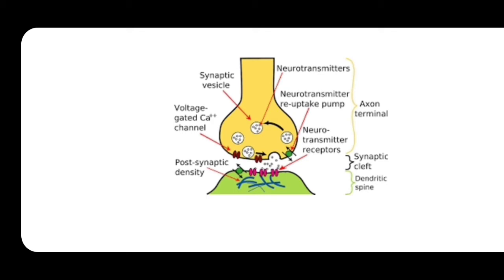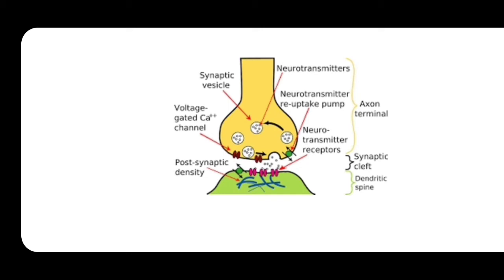I had told, when I was telling about the generation and conduction of the nerve impulse, that the neuronal or axonal membrane consists of different ion channels, which are selectively permeable for different ions. So now on the presynaptic membrane there are voltage gated calcium ion channels.